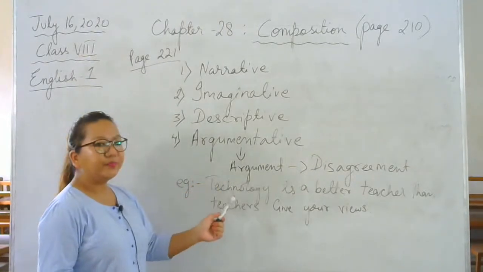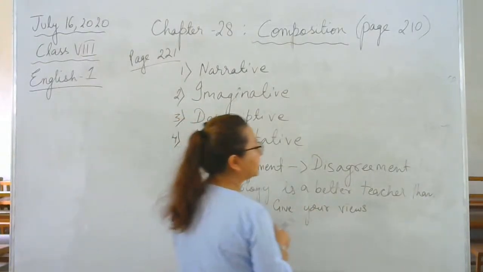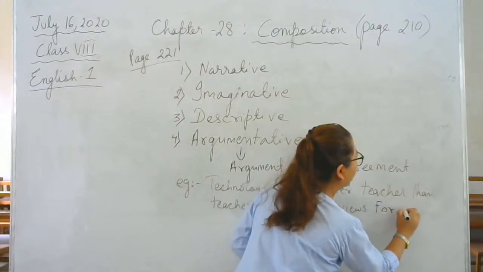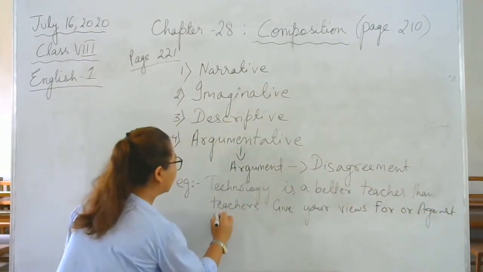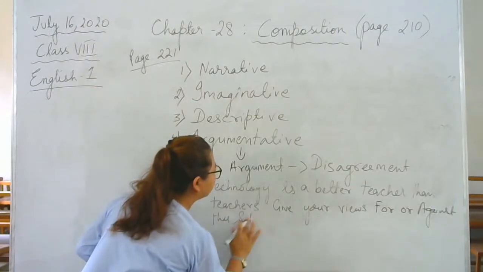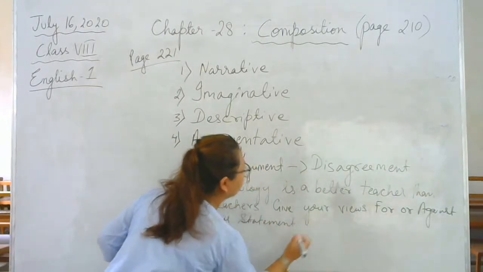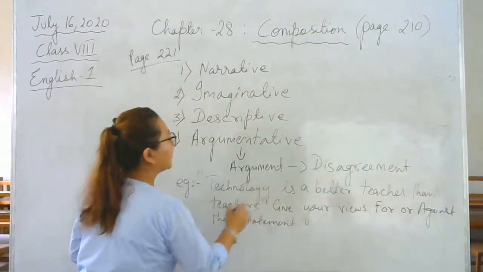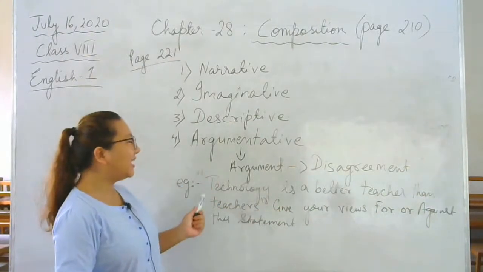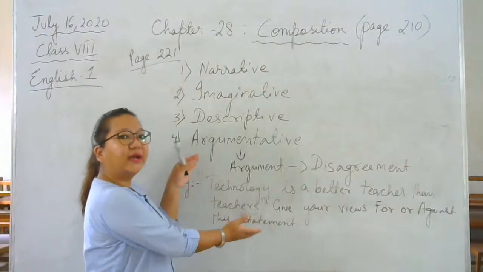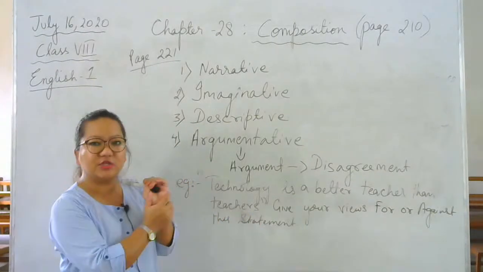So what does an argumentative composition do? It gives for or against. Give your views for or against this statement. So usually questions come like this: give your views for or against. For means you agree with the topic that says technology is a better teacher than teachers. Now, some of us may not agree.